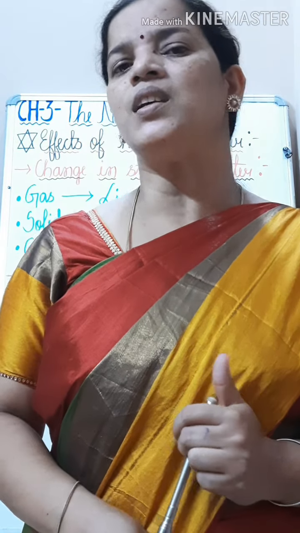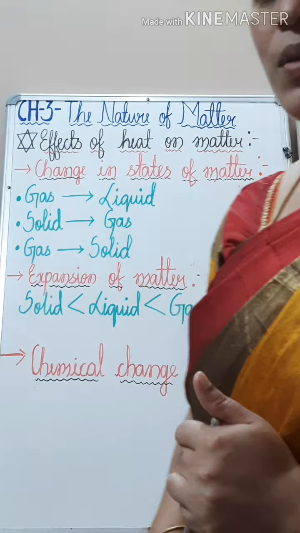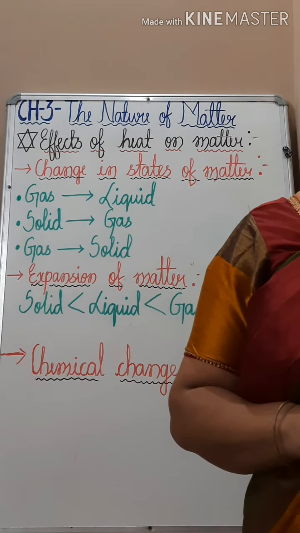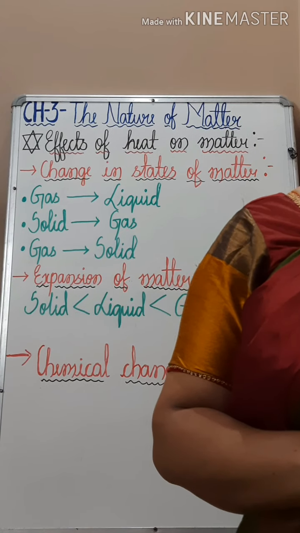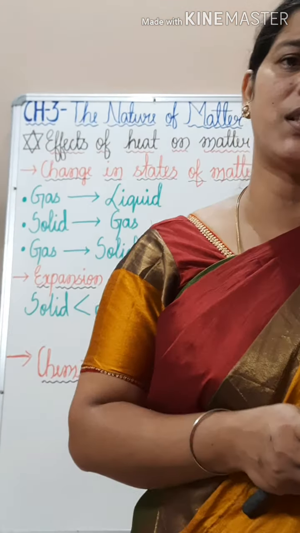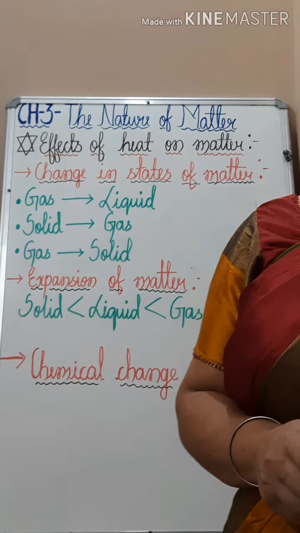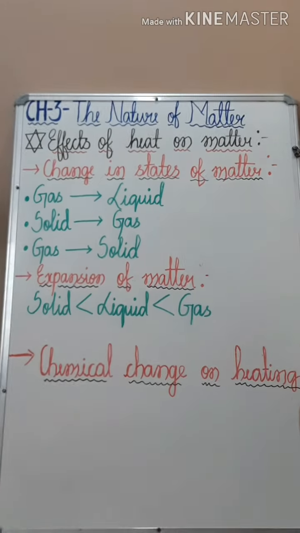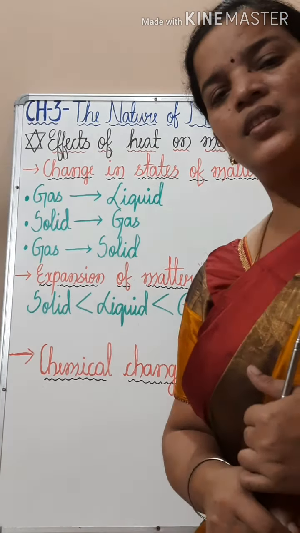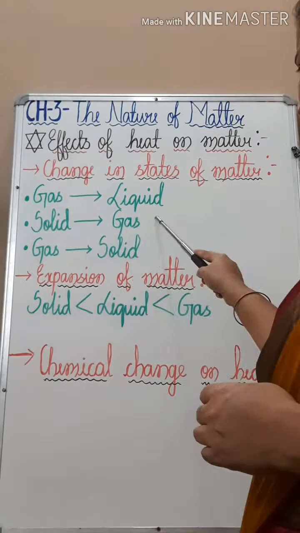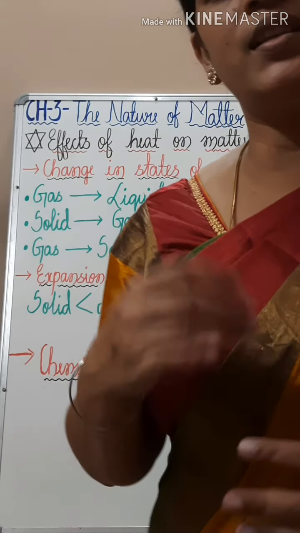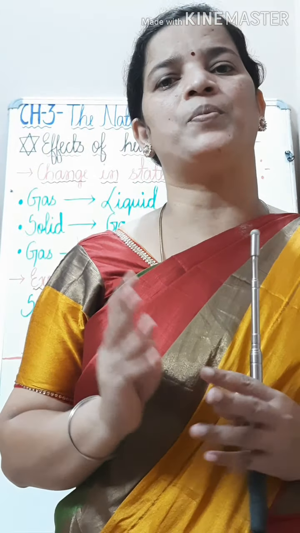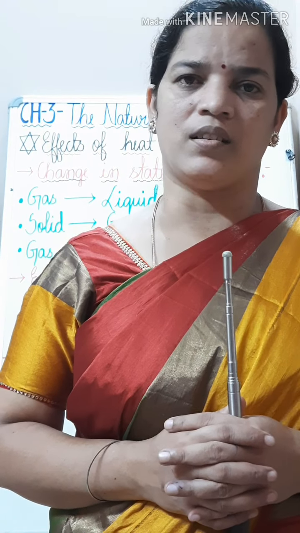Here I want to explain two more terms: one is the sublimate and another one is the sublime. So what is the sublimate? The solid which is obtained on cooling the vapor is known as the sublimate, whereas the gaseous state of a solid is known as the sublime. So in total, you have learned four terms here: the first is sublimation, second is deposition, third is sublimate, and fourth is sublime. Clear?